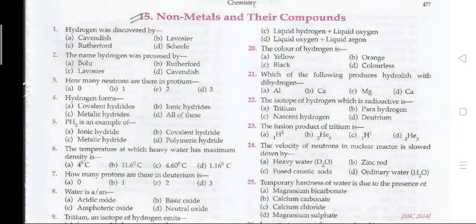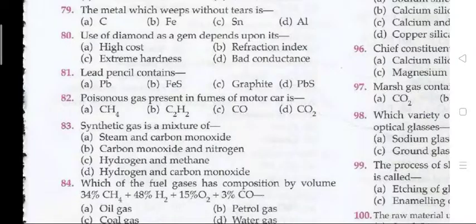Today we discuss the objective questions of non-metals and their compounds. Objective questions we prepare. The next question is question 80. Use of a diamond as a gem depends upon its. What is the right answer? 80 का B, that is refraction index. Use of a diamond as a gem depends upon its refraction index.